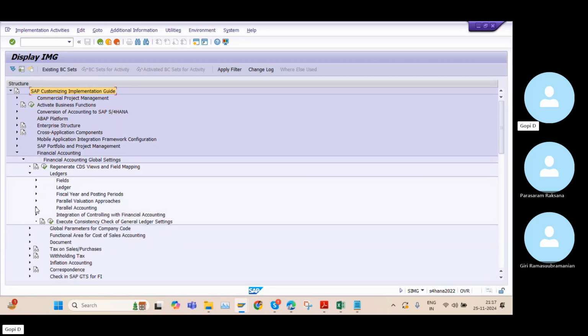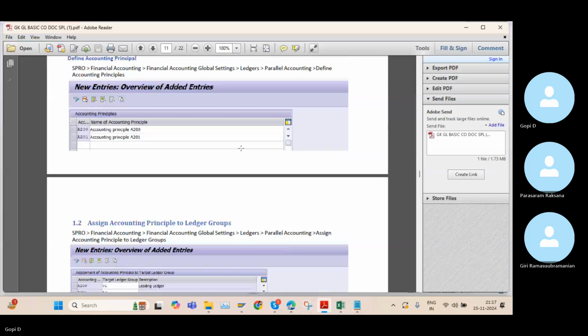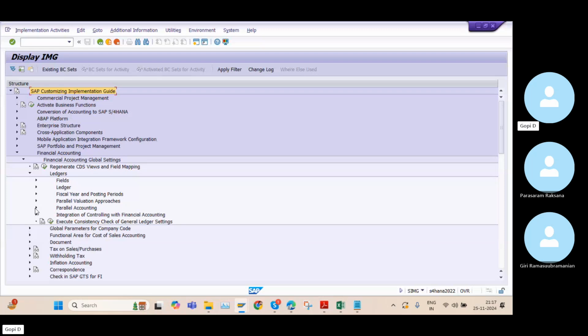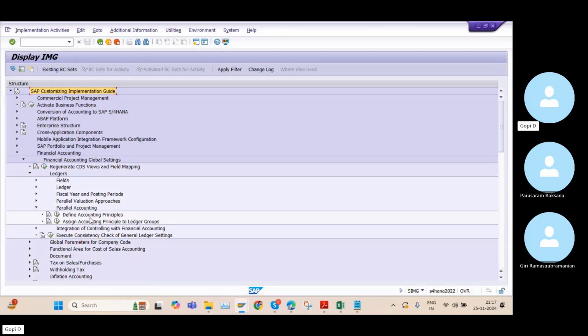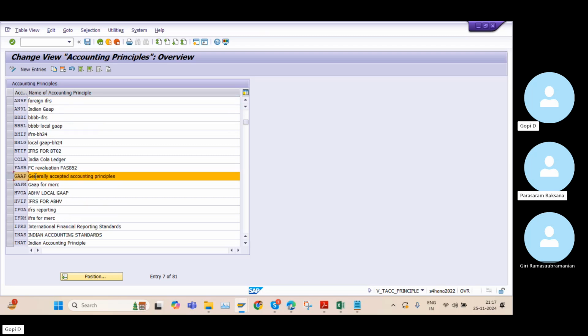and in the ledger, where is that one? Hmm, ledgers, parallel accounting. Okay. So parallel accounting, define accounting principles. So here we will define the accounting principles. So already, is there any GAAP? You can see here, there is a GAAP